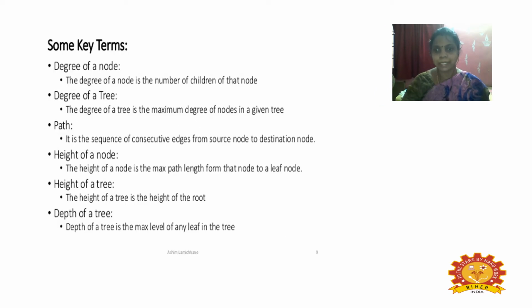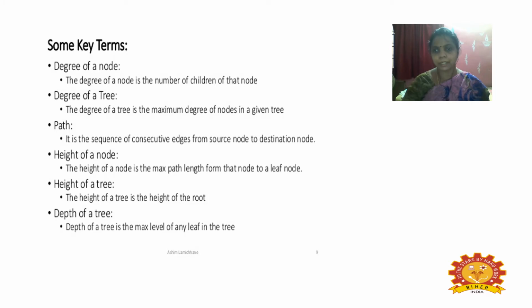And when we say degree, the maximum number of children of a node is considered to be the degree of a node. And the degree of a tree is the maximum degree among the nodes in the tree. And then a path is a sequence of nodes along the edges from source to destination.